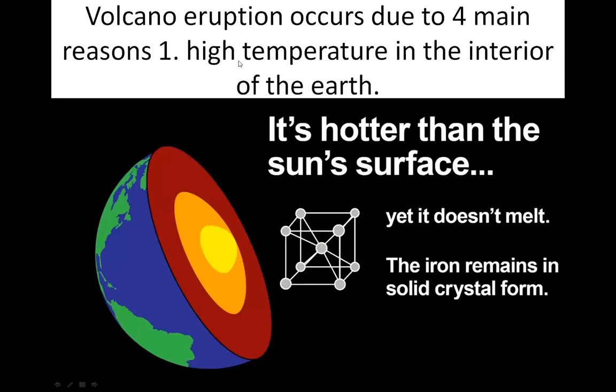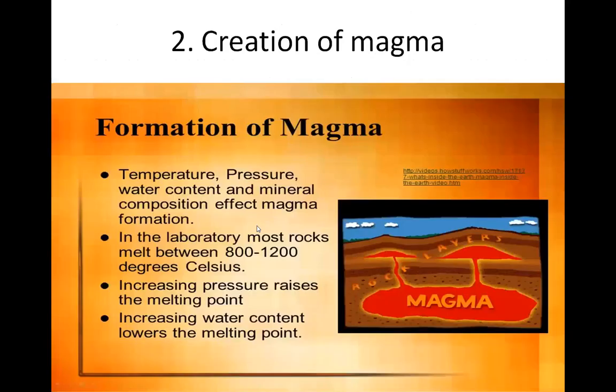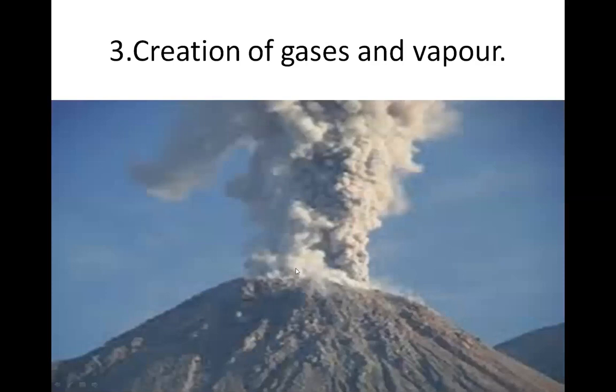Number one is high temperature in the interior of the earth. This is the interior part of the earth, and because of the high temperature, when the temperature rises in this part, volcano erupt. Number two is creation of magma, when the magma is created in the lower part, in the interior part of the earth. Third reason is the creation of gases and vapor.